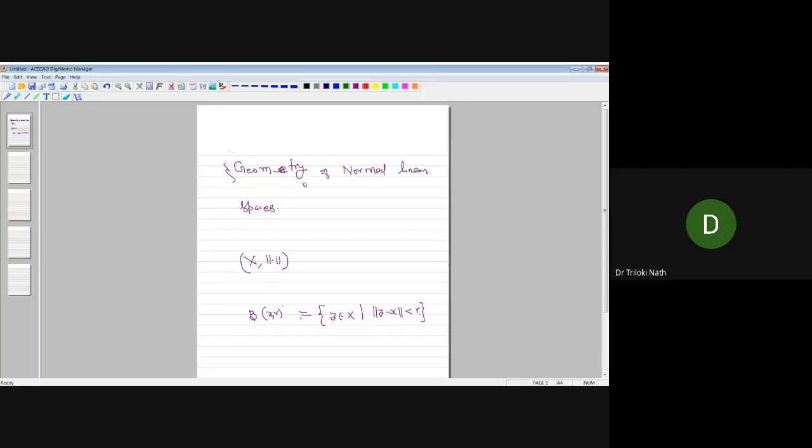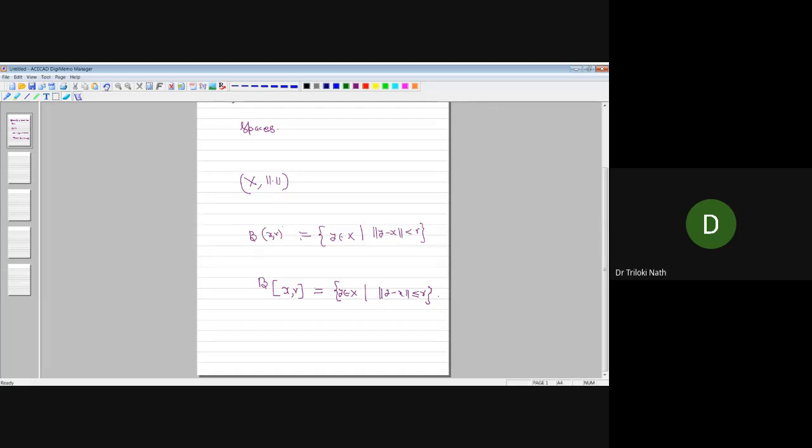How will it look in R2? We will see. And what is the closed ball? The closed ball is defined as the set of all elements y in X such that norm of y minus x is less than or equal to r.